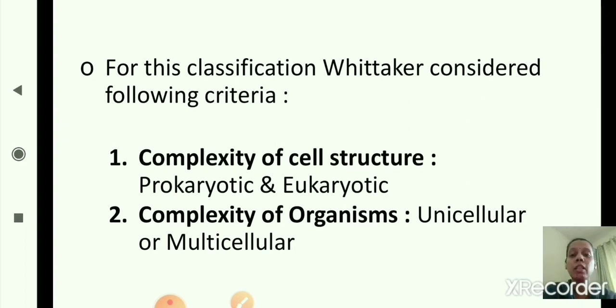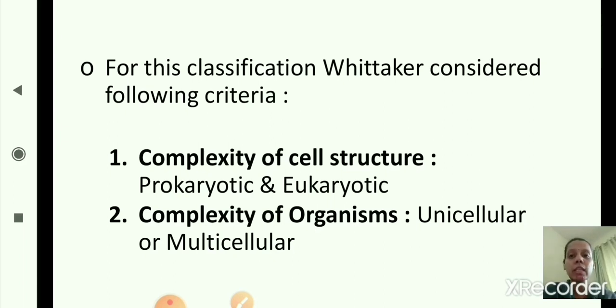Okay, so these are the two criteria. First one is complexity of cell structure, based on which it is further divided into prokaryotes and eukaryotes. Prokaryote cells do not have a nucleus, and eukaryote cells have a nucleus. Then the second one is complexity of organisms, based on which they are further divided into unicellular or multicellular.